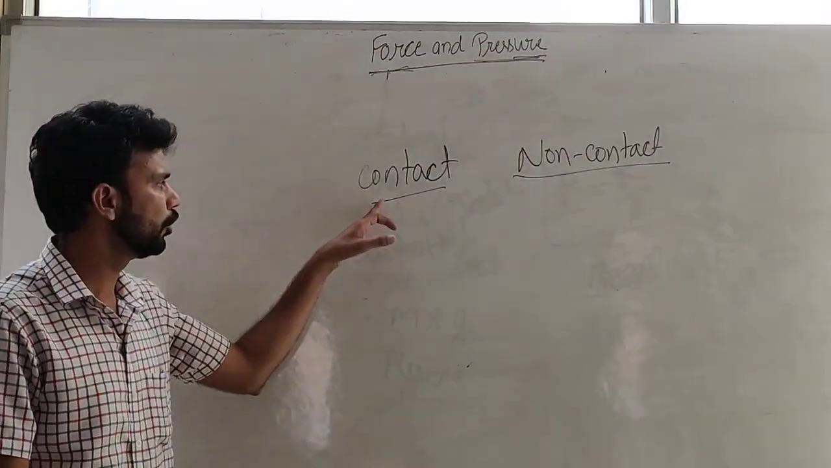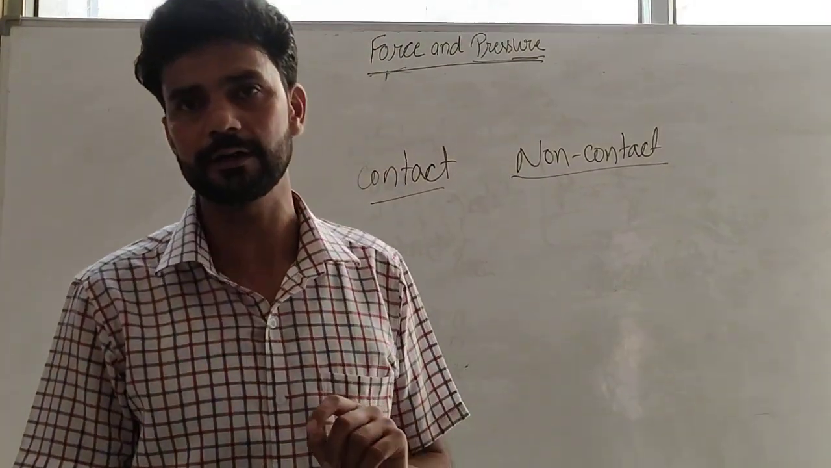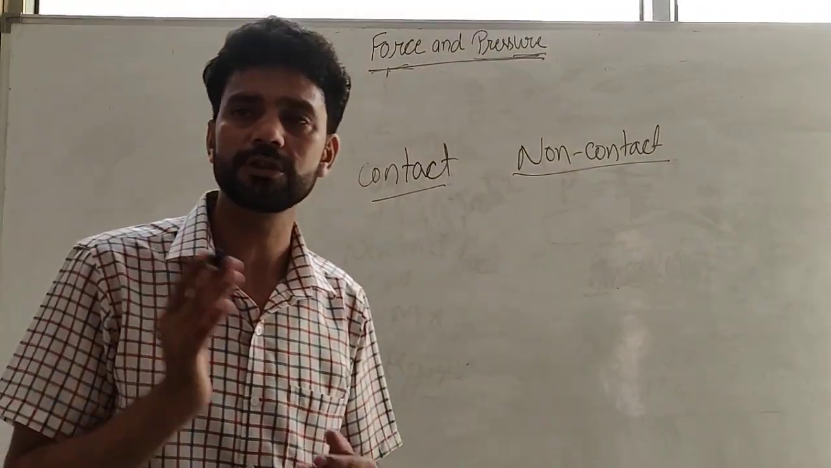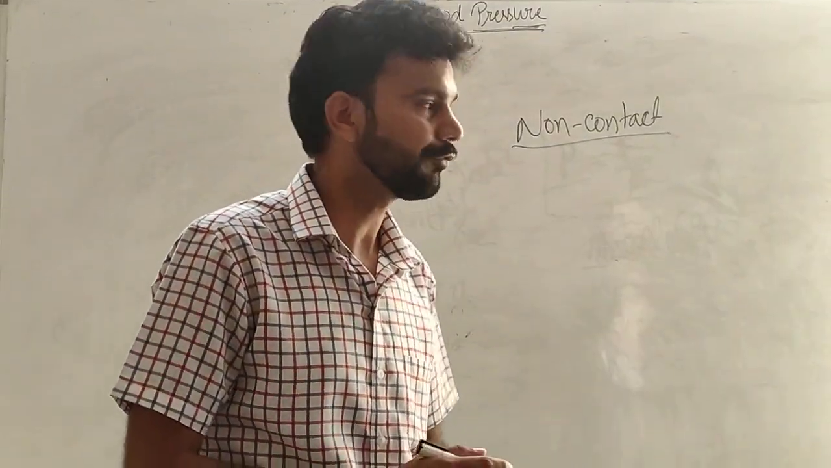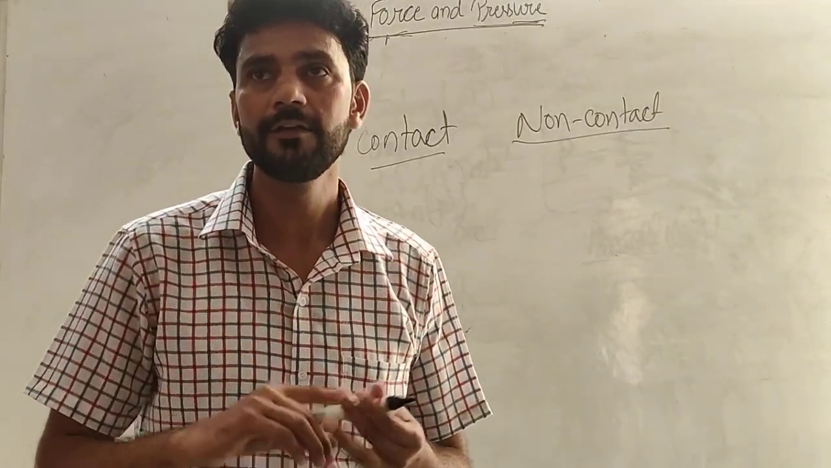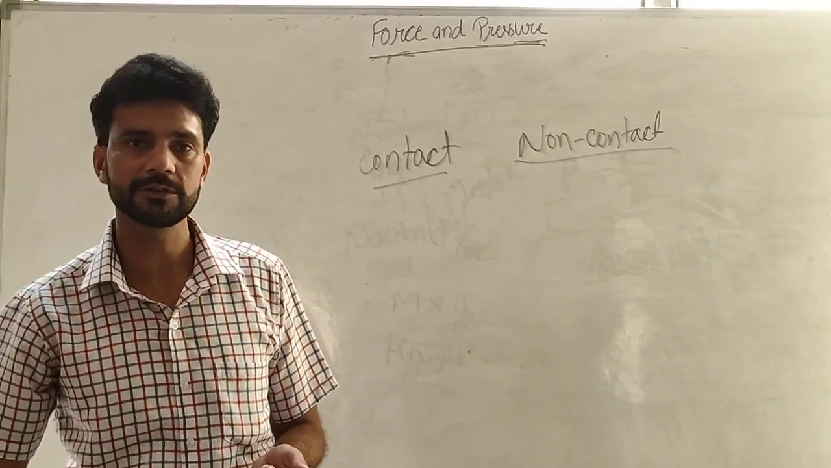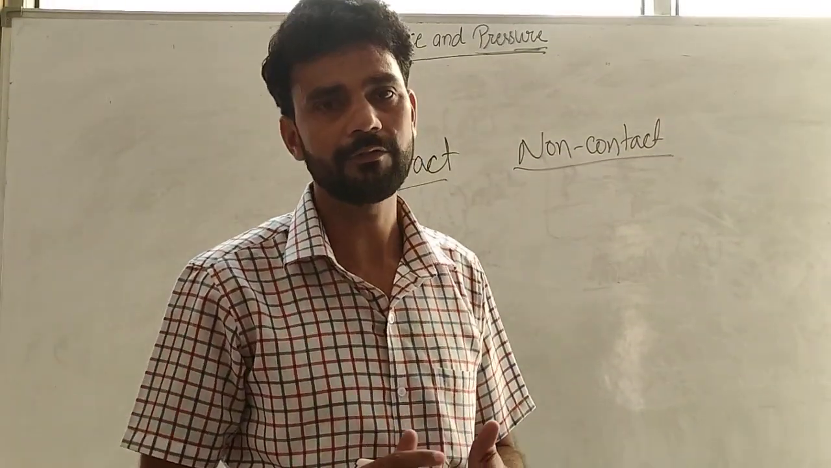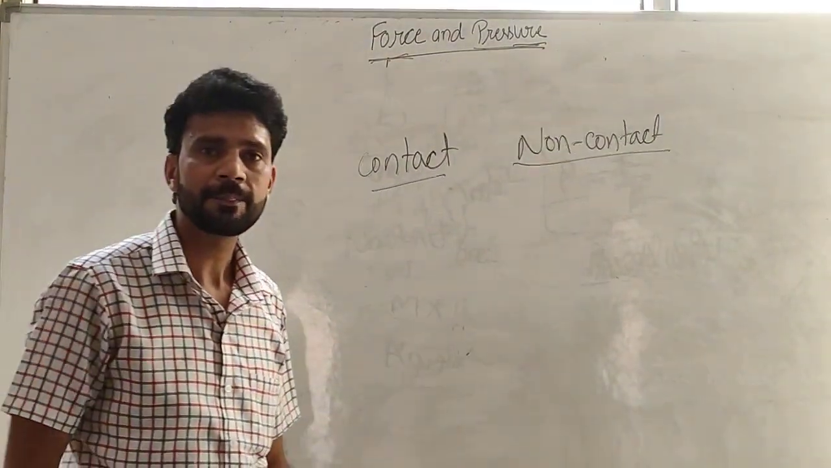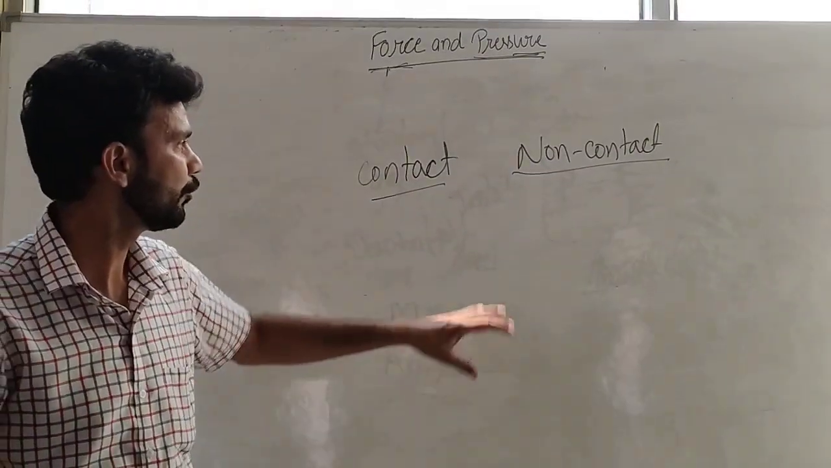Pull, push, muscular force, frictional force: these are examples of contact force. Frictional force: a force which opposes the motion of an object is known as friction force. Non-contact forces: magnetic force, force of gravity. When we throw any object in an upward direction, it comes down. Why does it come down? Due to the force of gravity. So gravitational force is also an example of non-contact force, and electrostatic force is also an example of non-contact force.